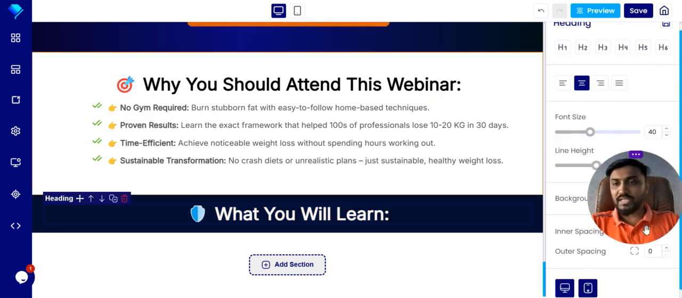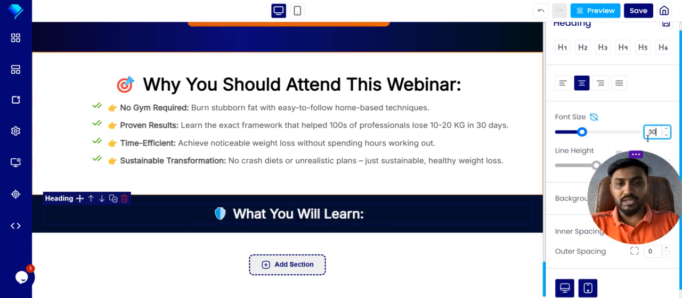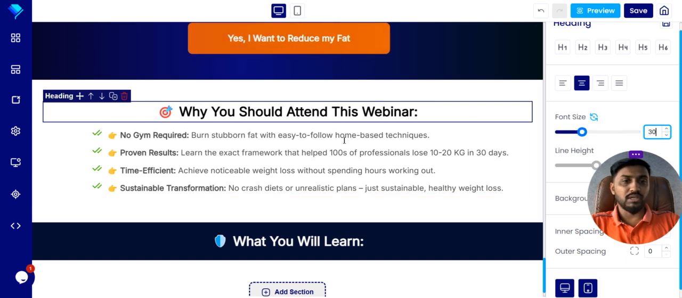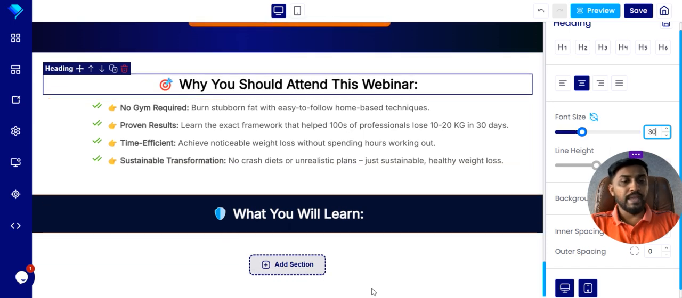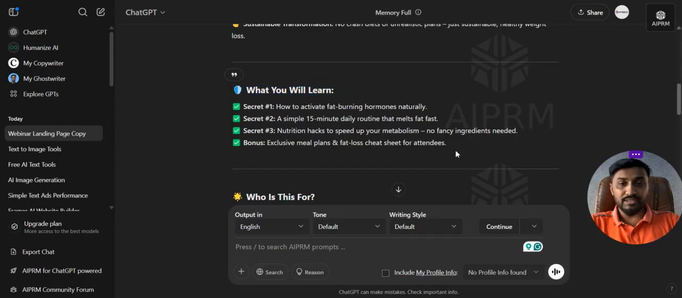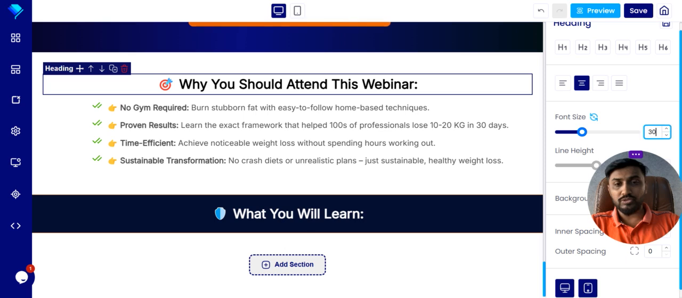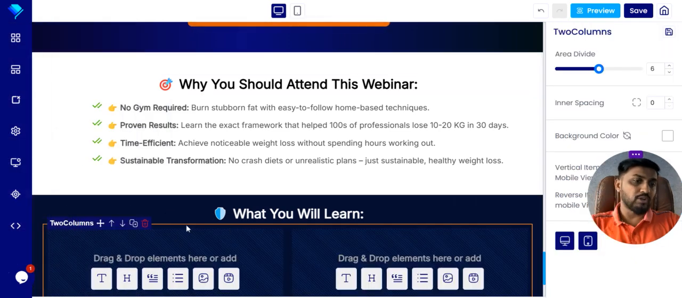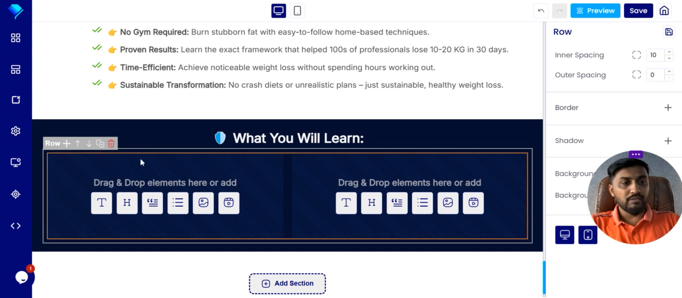Now keep the font size. For example, I want 30 in every headline, so I'll do 30. Now how do you want to present this, secret one, secret two? That's very important. For example, here we have two columns. So this is the row, and here we have two columns.